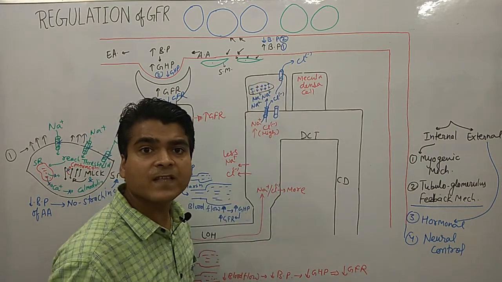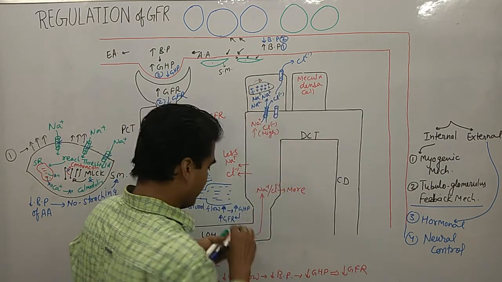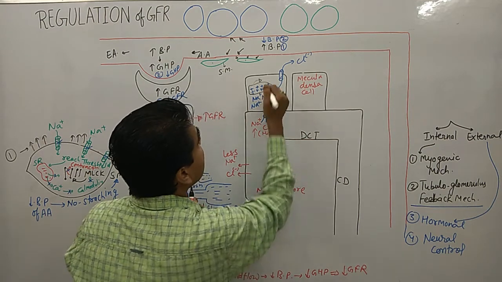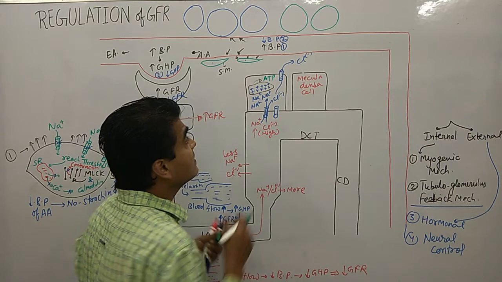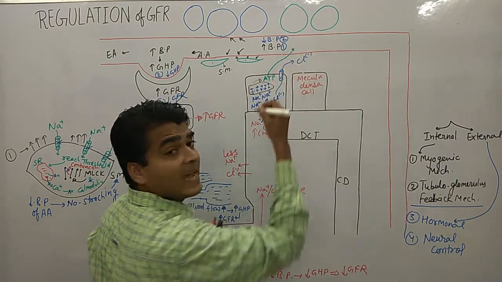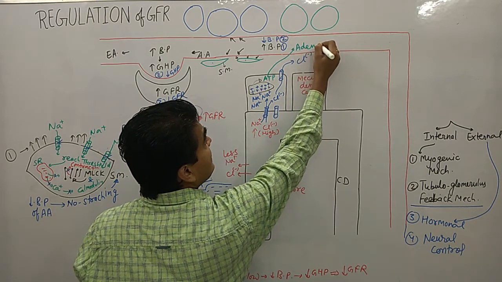Due to generation of the threshold potential, it is able to generate ATP. This ATP ultimately moves in this direction and is converted into adenosine.